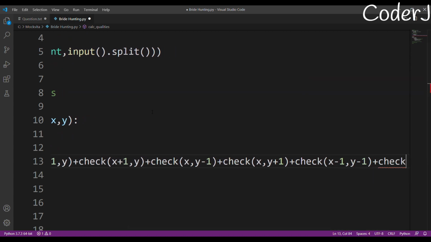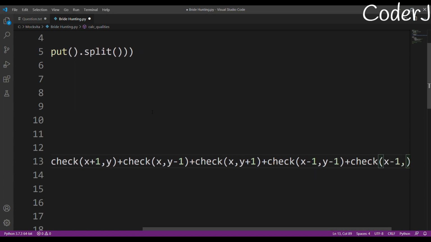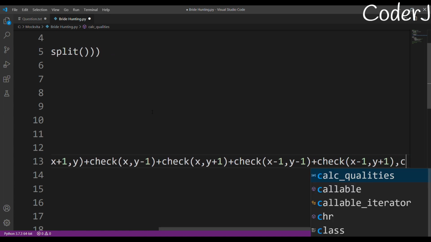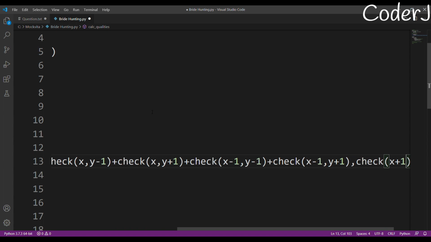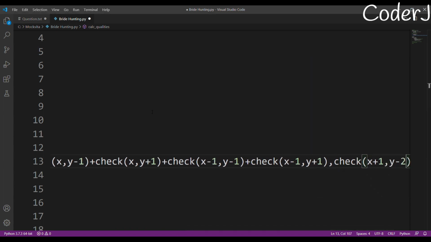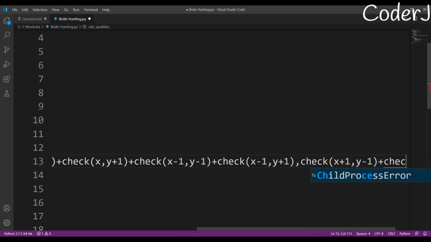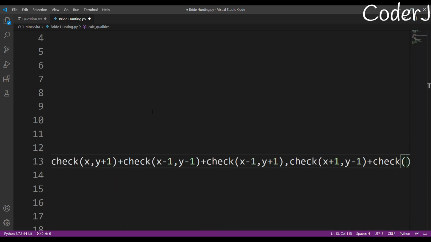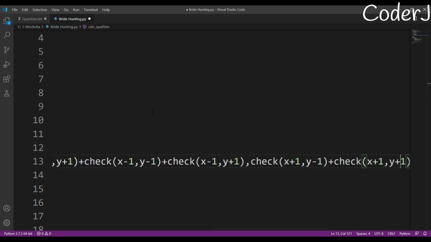Even if I pass some public cases, I may fail the private cases, so I just want to avoid that. I'll check x minus 1 and y plus 1, and after that x plus 1 and y minus 1, then x minus 1, y minus 1, and the last will be x plus 1 and y plus 1. Okay, so you know what I'm doing, I'll just go to all of these coordinates.